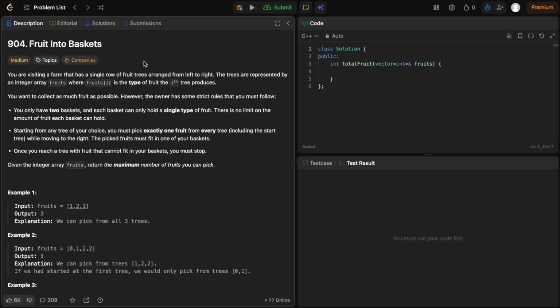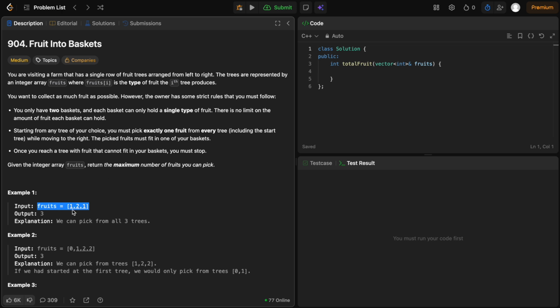So we are given a situation where you are visiting a farm that has a single row of fruit trees. Okay, we have a single row of trees which are fruit trees. They are arranged from left to right. Okay, the trees are represented by an integer array fruits. For example, in this input we have fruits equal to [1, 2, 1]. In this case, each of 1, 2, 1 is a tree. Okay, 1 is a tree, 2 is a tree, 1 is also a tree, where fruits[i] is the type of fruit that the ith tree produces.